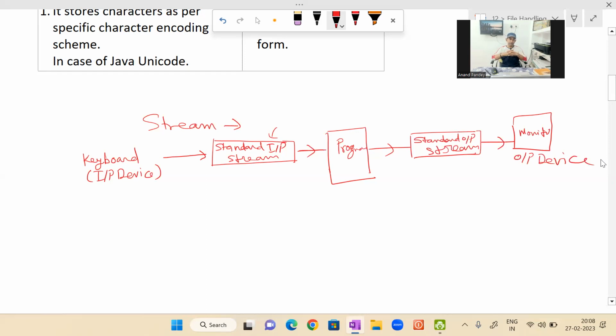In this process, the data entered by the keyboard will go to input stream, that is called standard input stream, and from this standard input stream program will take the data. Okay, then after processing, the output will not be sent directly to the monitor, not directly to the output device. It will be sent to the output stream, that is standard output stream, and from that data will be sent to the monitor.